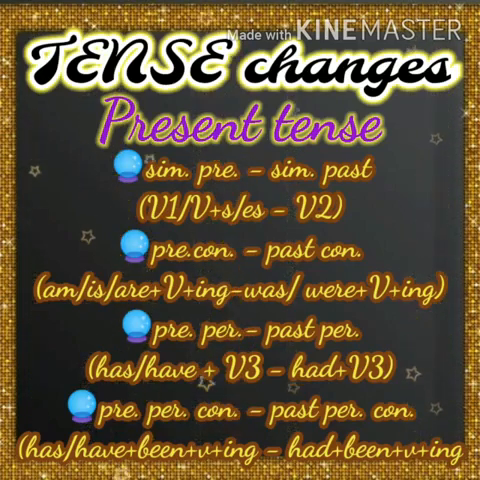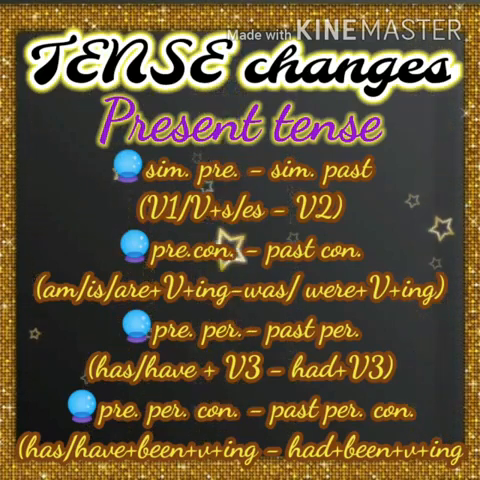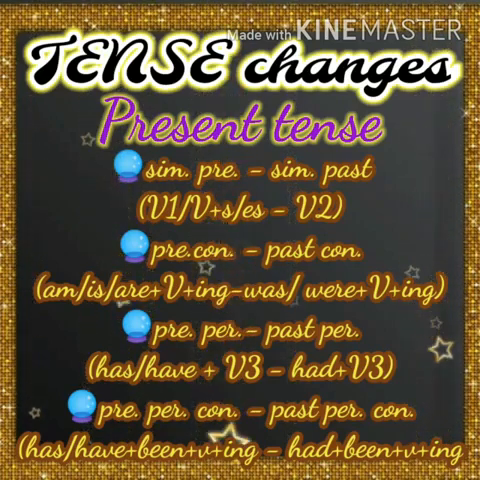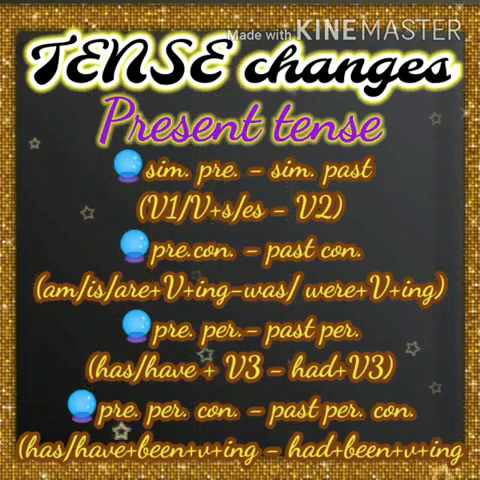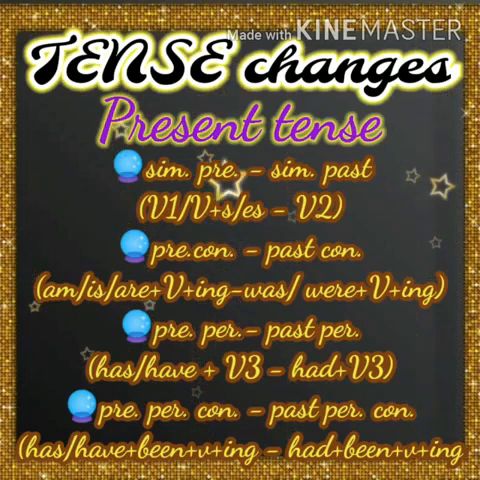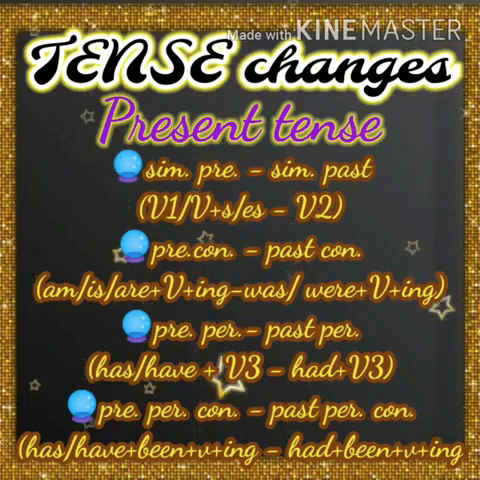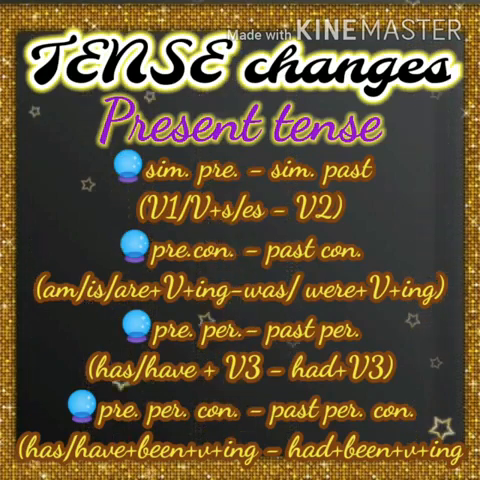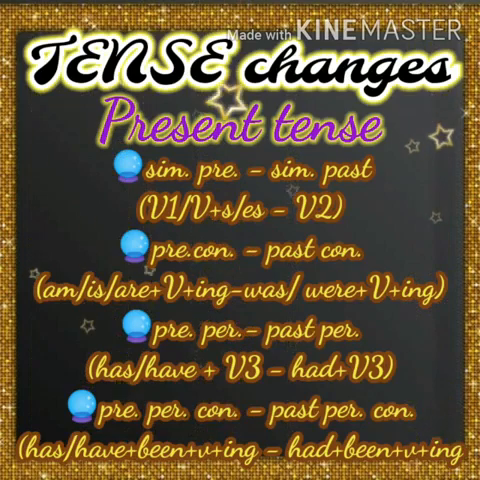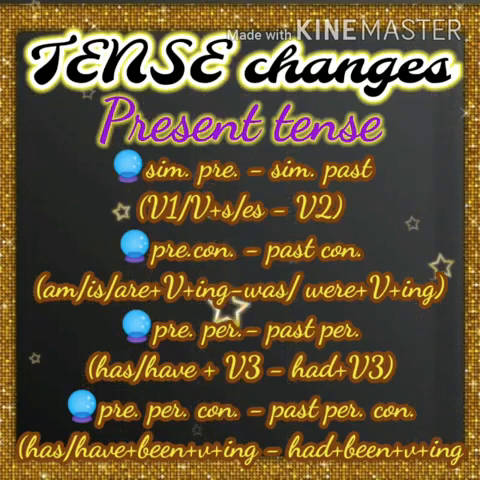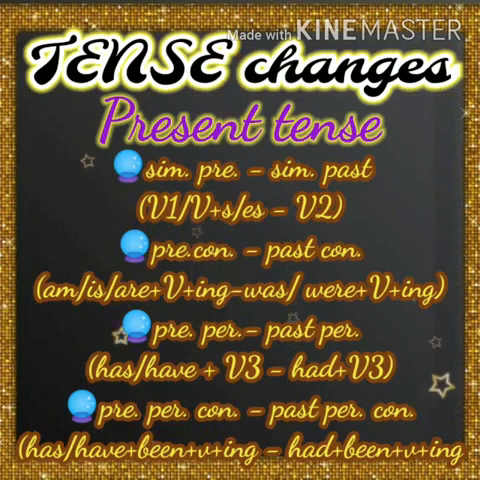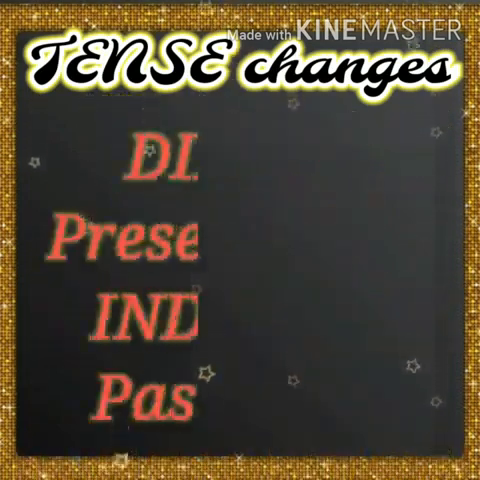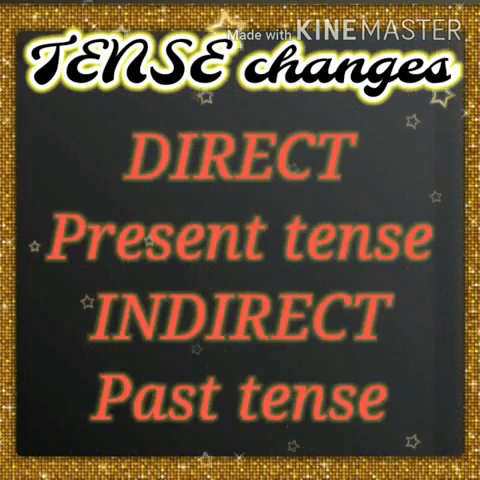And the next one is present perfect tense. Will change into past perfect tense. Has or have plus V3 becomes had plus V3. Then the next one is present perfect continuous tense. Will change into past perfect continuous tense. Has or have plus been plus verb plus ing becomes had been plus verb plus ing. That's all. All the present tenses will be changed into past tenses.